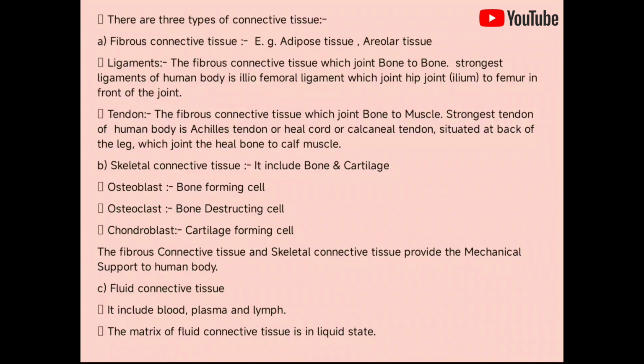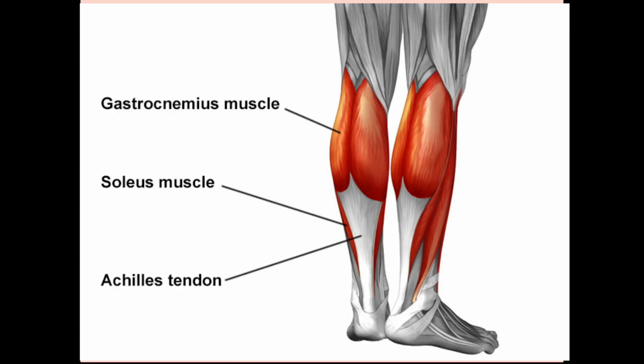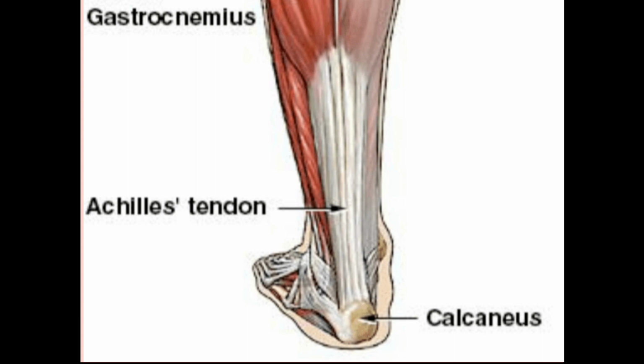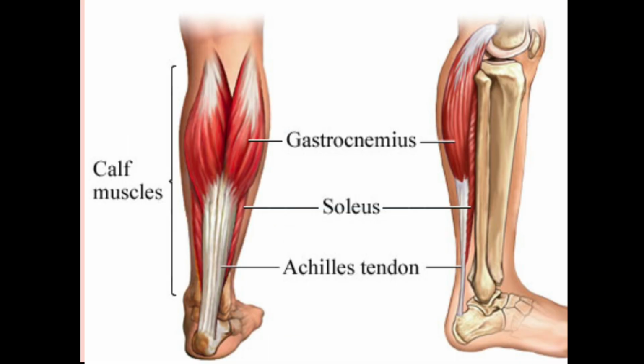Tendon is also a fibrous connective tissue which joins bone to muscle. The strongest tendon of the human body is the Achilles tendon, or heel cord, or calcaneal tendon, situated at the back of the leg, which joins the heel bone to the calf muscle.